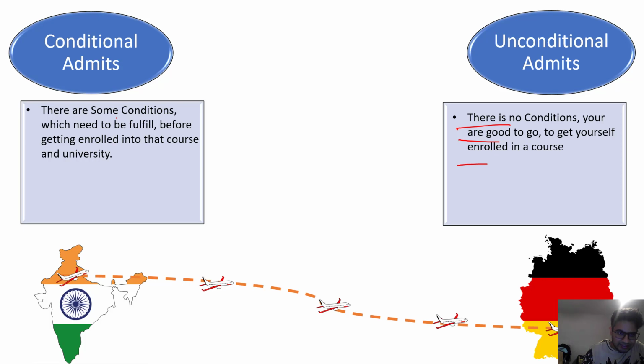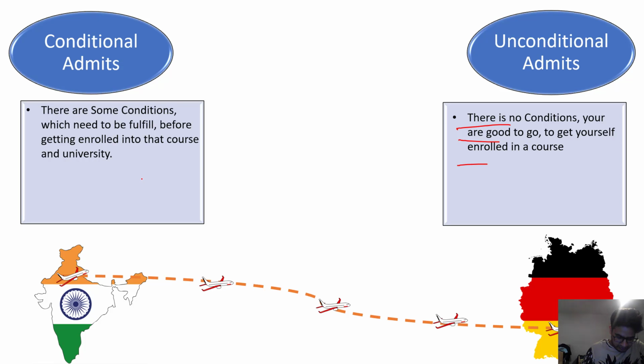For conditional admits, some universities give them and some do not. It depends on the university and on the course. You have to check whether the university has any rule about it on their website. So in what cases does a university give a conditional admit?